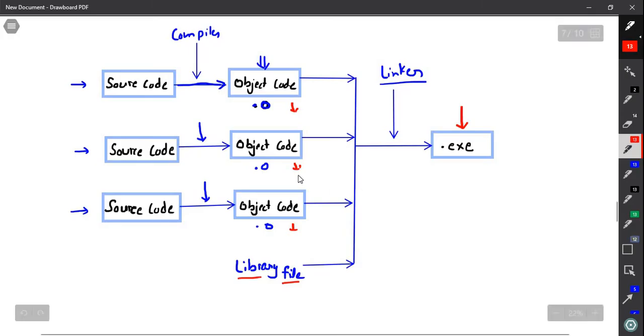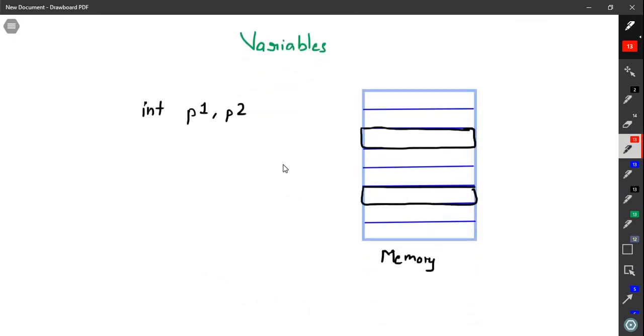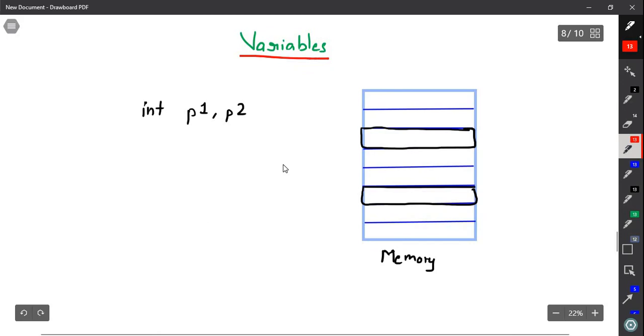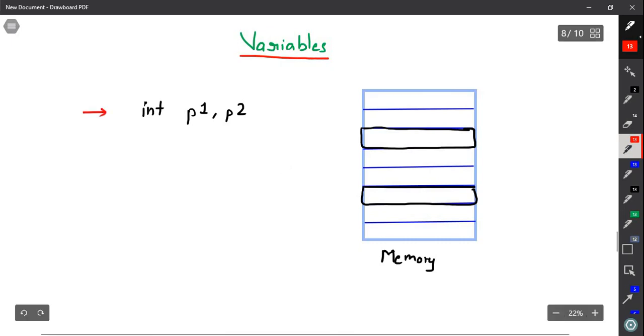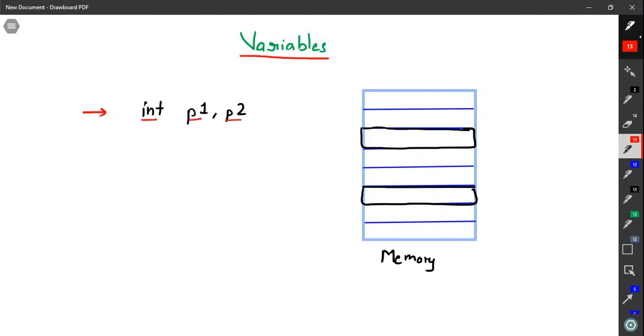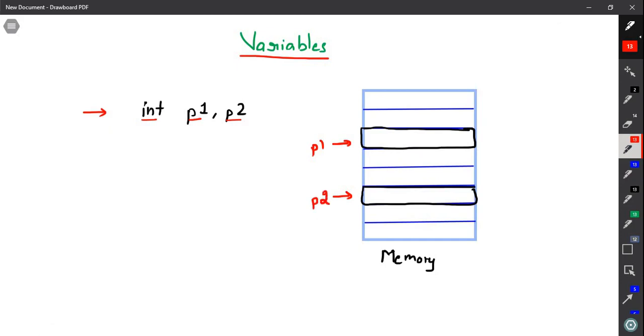Now let us discuss the last topic for today's class. The last topic is variables. Let us try to understand what a variable is. Variables are simply cells in memory where you store your information or data. Let us consider this example. I have written here int p1, p2. p1 and p2 are the two variables. Let's say the name of this cell in memory is p1, and the name of this cell is p2.